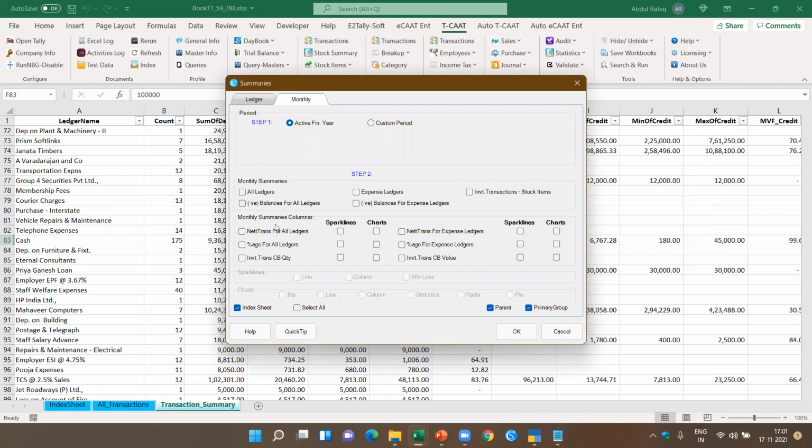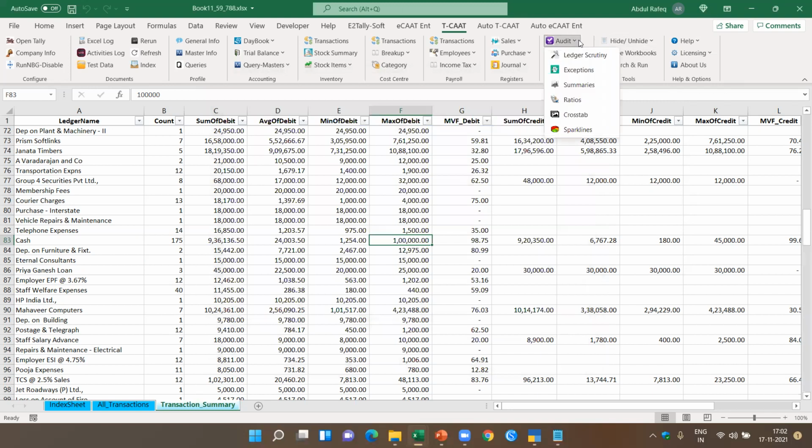So we always suggest that when you're doing this analysis, generate one report at a time. But if your computer is powerful, I think there is no problem. You can generate all of the reports. But remember, this report will take some time. Here, it actually extracts the monthly balance of each of them, arranges it in a columnar fashion, and not only that, it also creates a spark line and the trend line as required.